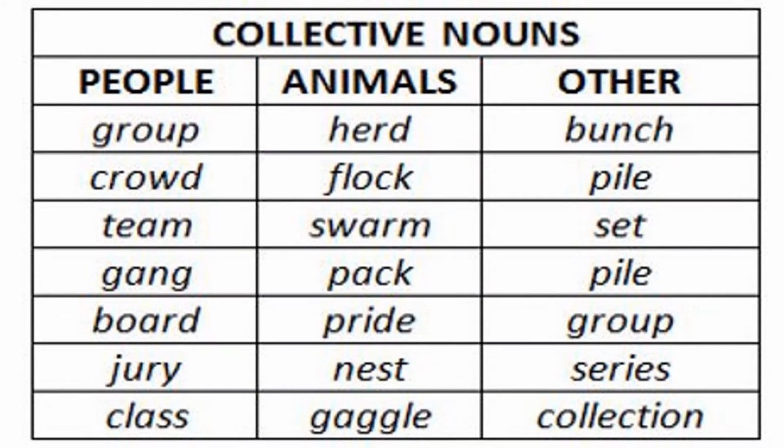Here are some more words which we can use as collective nouns when we talk about people, animals and things. We can use words like group, crowd, team, gang, board, jury, class when we talk about people. We can use words like herd, flock, swarm, pack, pride, nest, gaggle for animals. For things, we can use words like bunch, pile, set, group, series, collection.